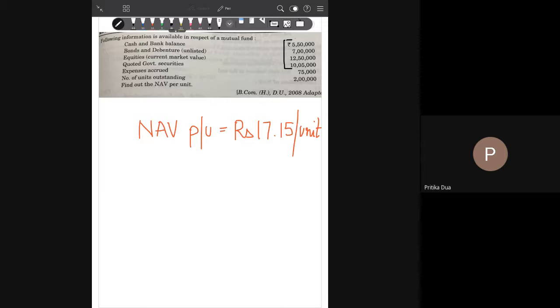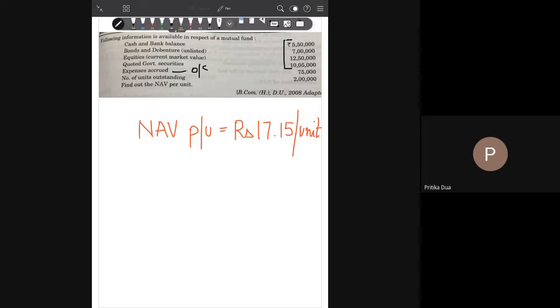Accrued means outstanding. That is expenses which are due but have not yet been paid. Those are your accrued expenses. They also come under the outstanding expenses for the mutual fund, divided by the number of units outstanding.